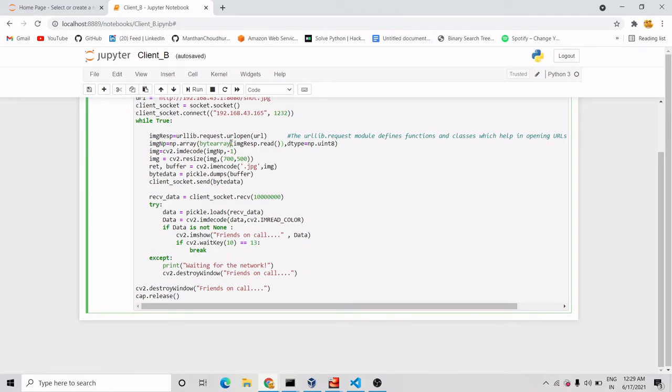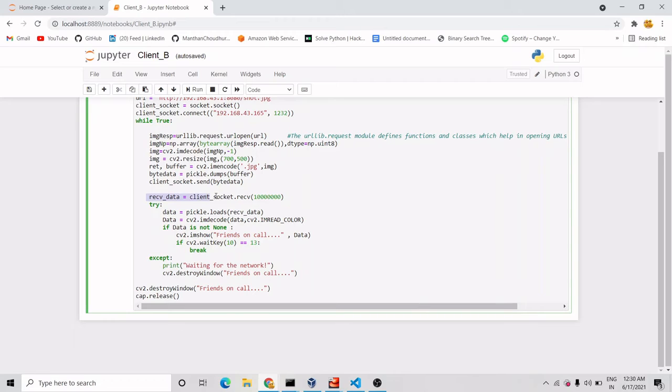Then after converting to a byte array we convert it into a 2D array, and again we want to resize it, so we converted it into a 3D array and then resized it, and again we have encoded it so that it converts into byte form. After converting to byte form we have sent it to the server, so that further things, we all know what the server is going to do. After sending data to the server, we want to receive data, so that it will have both the clients' pics.